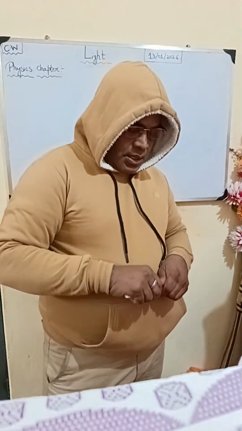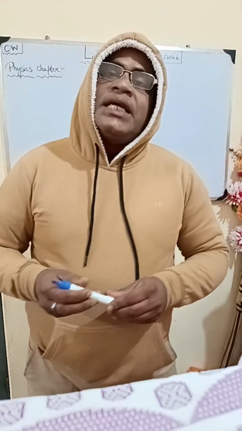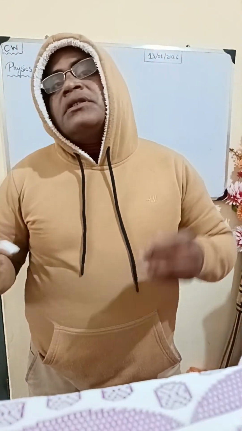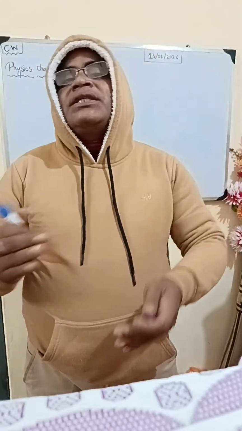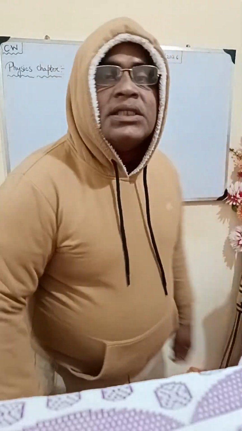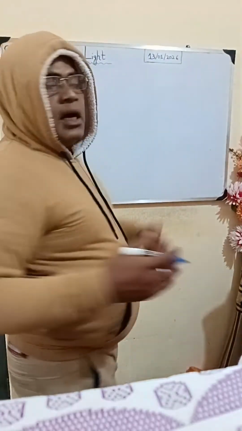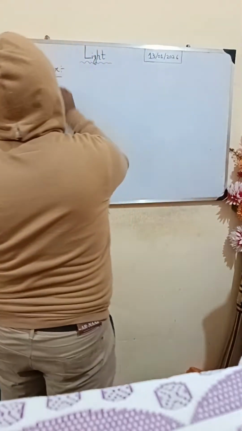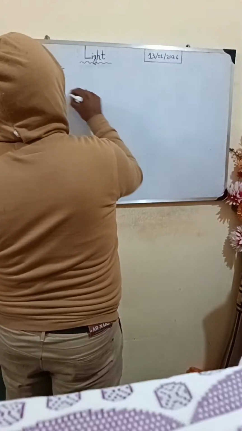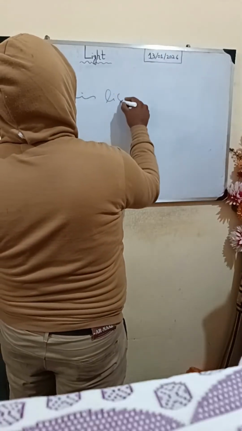Now, first of all, if you are studying the physics chapter light, the first question that comes to your mind is, what is light?